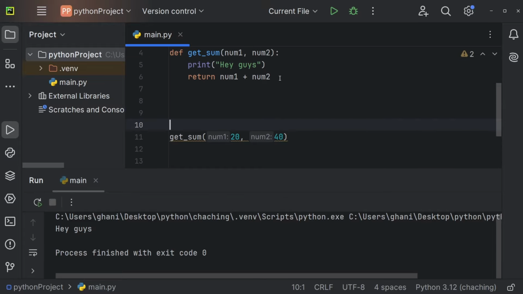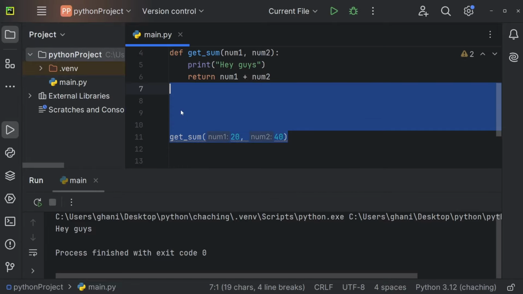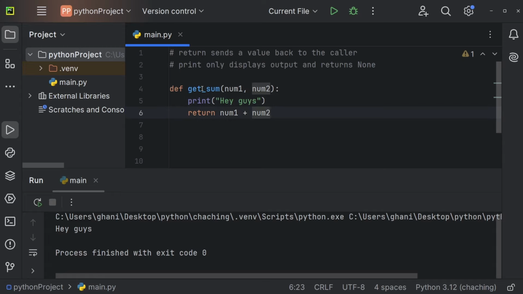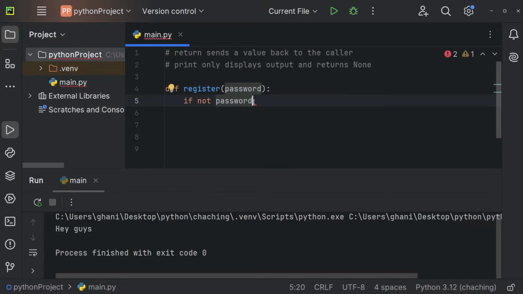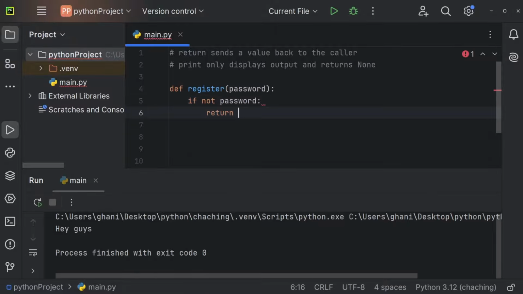And that is something that can be pretty useful under some circumstances. So let me first of all delete all of this. And imagine you want to register a user. So this could be register, for example, doesn't really matter. And now you could expect a password. And now you could check if not password. So if the password is essentially empty, because if you remember, an empty string is equal to false. So then we will not have a password. And under those circumstances, you could just return, for example.